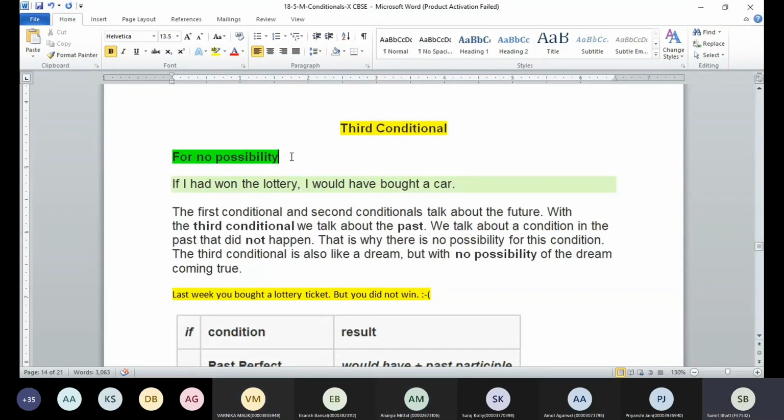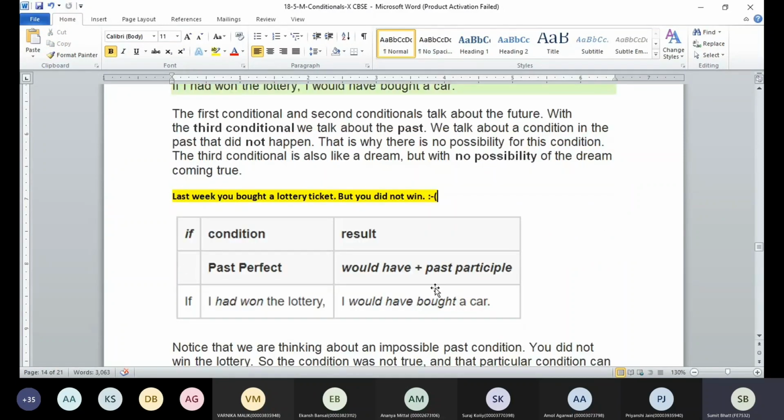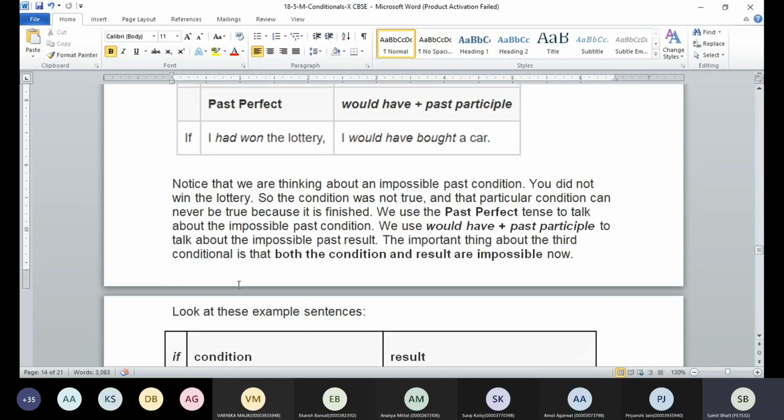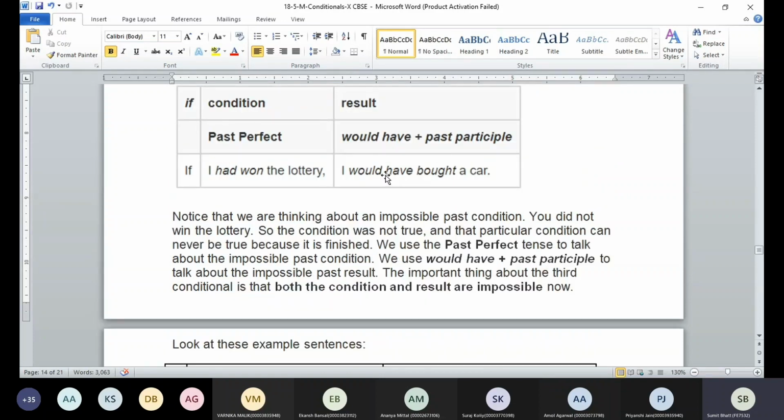Then we have the third conditional, and we are referring to no possibility, impossible things. Like last week, you bought a lottery ticket, and then what happened to you? You did not win the lottery. In that case, you can say if I had won the lottery, I would have bought a car. You can also say I would have bought a car if I had won the lottery.